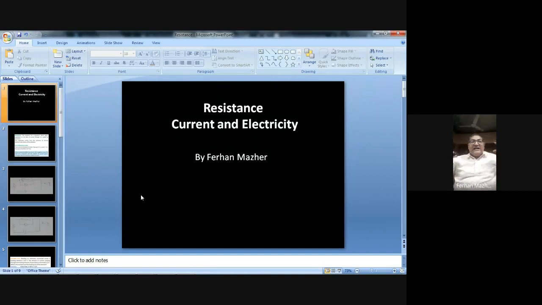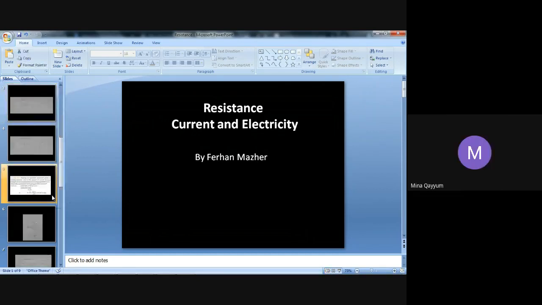The resistance will be different, but resistivity is still the same. Resistivity depends upon the nature of the material. Resistivity can be used to identify a material. Do you understand? Yes, sir.